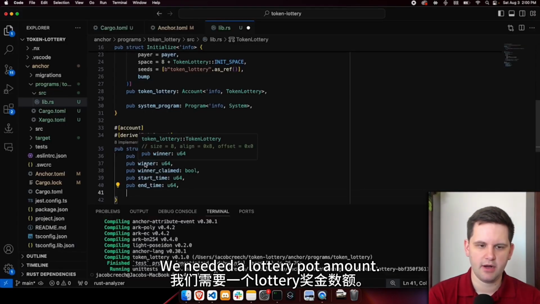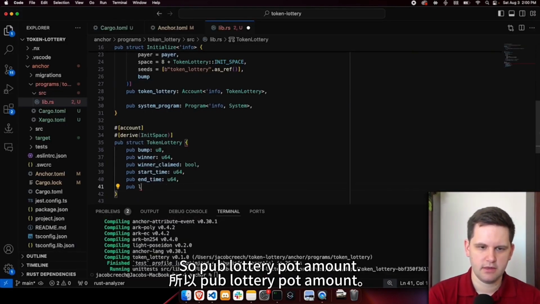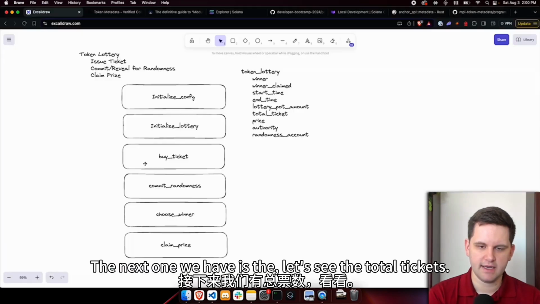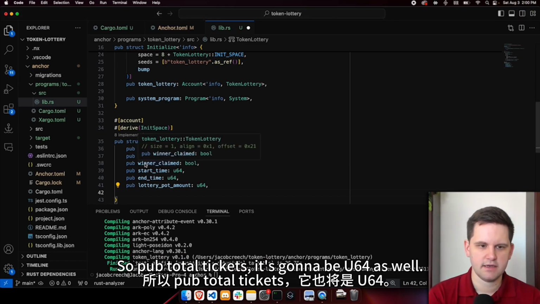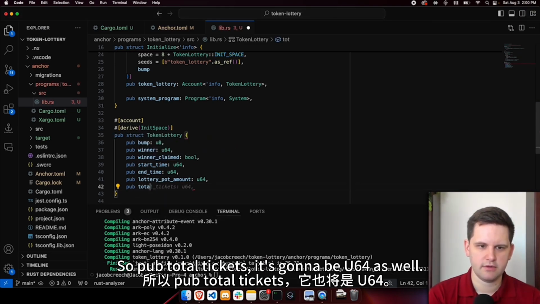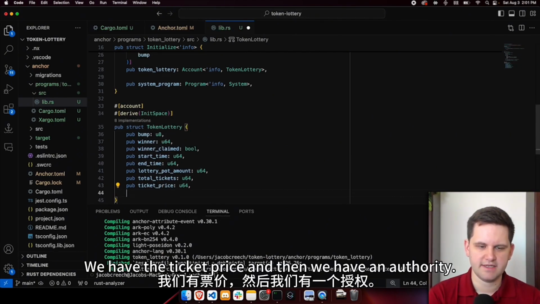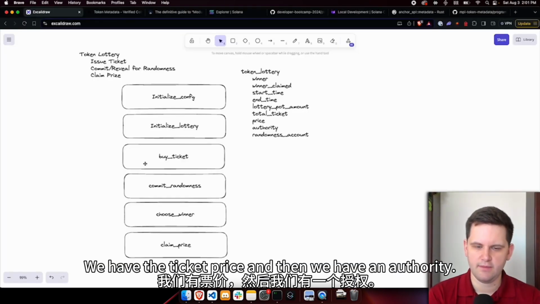We need a lottery pot amount. So pub lottery pot amount. This is going to be U64. The next one we have is the total tickets. So pub total tickets. It's going to be a U64 as well. We have the ticket price, and then we have an authority.